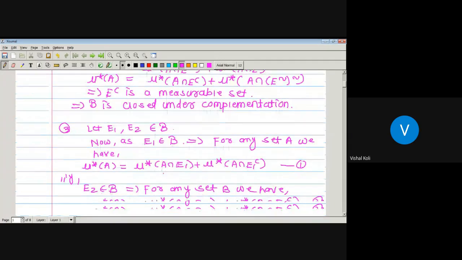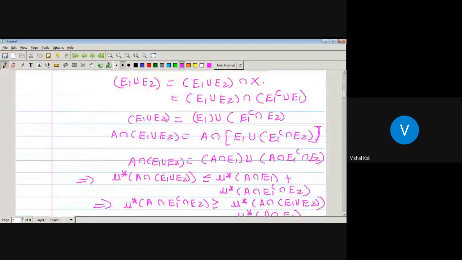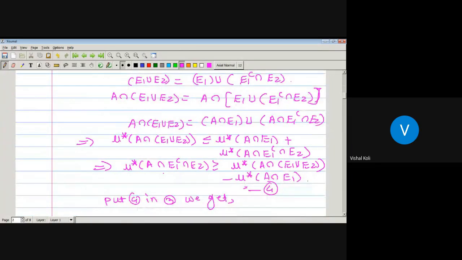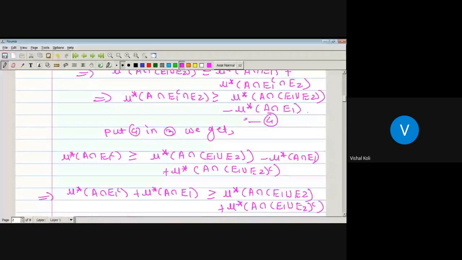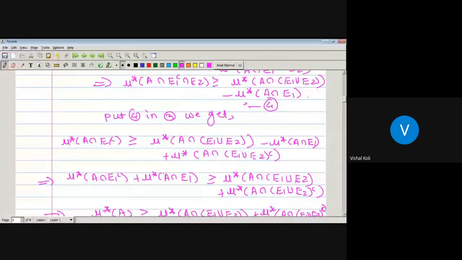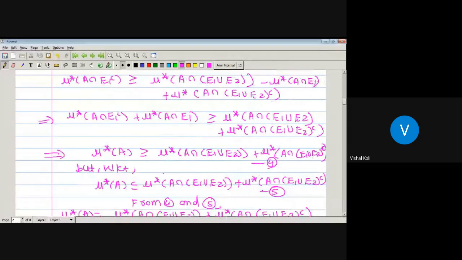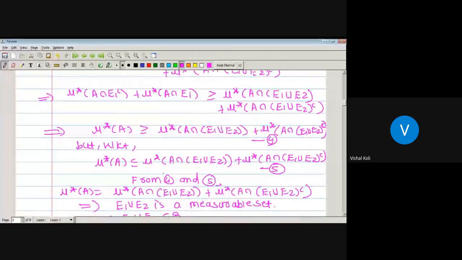Finally we have taken capital E as a countable union of measurable sets, union over i running from 1 to infinity of Ei, and we have proved that E is a measurable set. It means the union is in curly B, so curly B is closed under countable union. As curly B is closed under countable union and complementation, curly B is a sigma algebra, and hence the class curly B of mu star measurable sets is a sigma algebra.